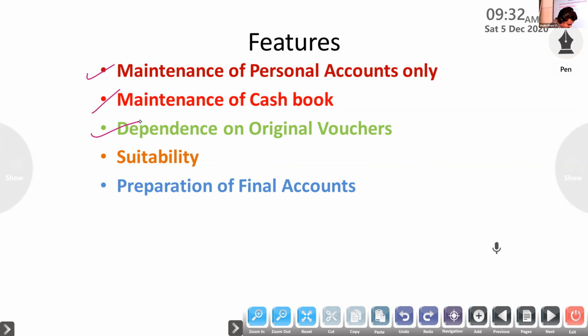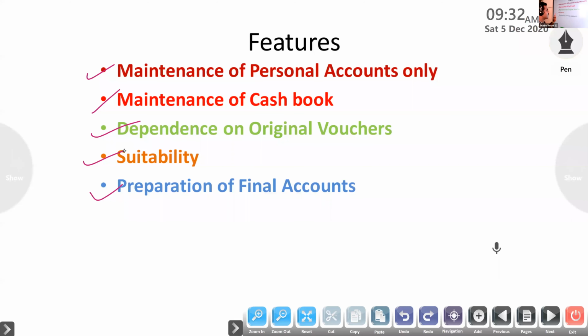Next, preparation of final accounts. How will they prepare the final accounts, the trading and profit and loss account and balance sheet? Under the double entry system, we prepare final accounts on the basis of the trial balance, and the trial balance on the basis of the journal and ledger. Here we are not preparing the final accounts on that basis.